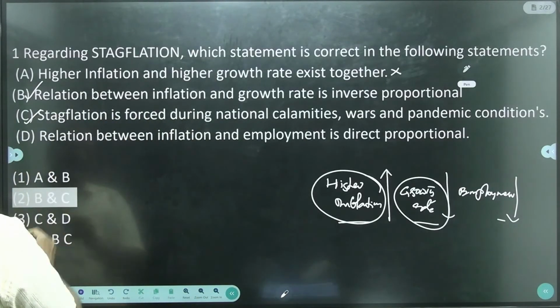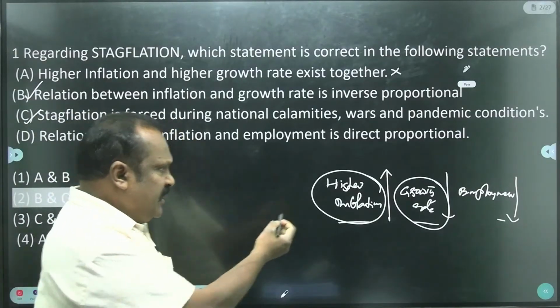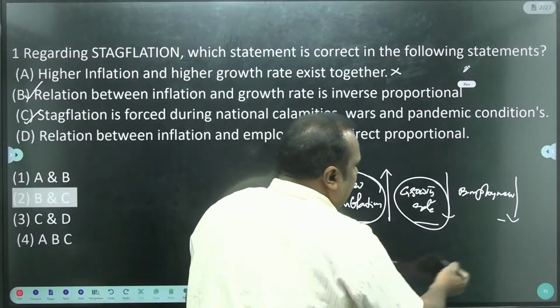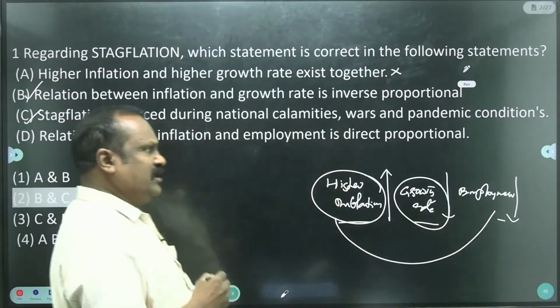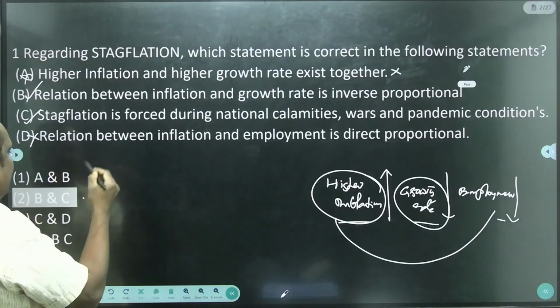And the third one, the relation between inflation and employment is directly proportional. See, higher inflation and employment are inversely proportional only. This statement also is wrong. Now BC is the correct answer.